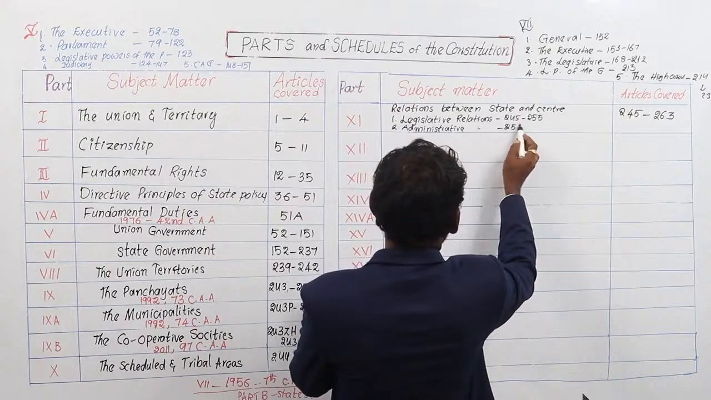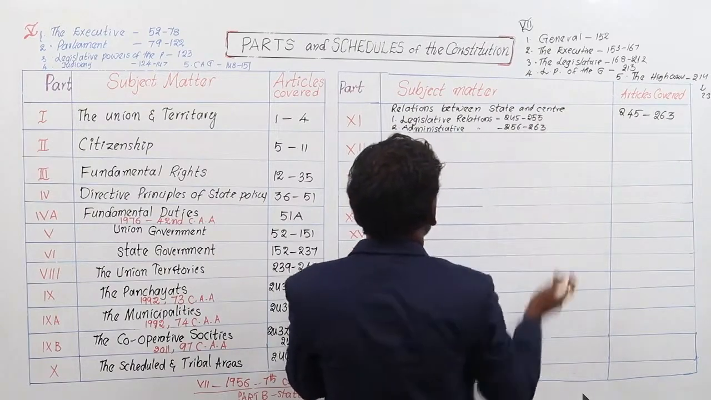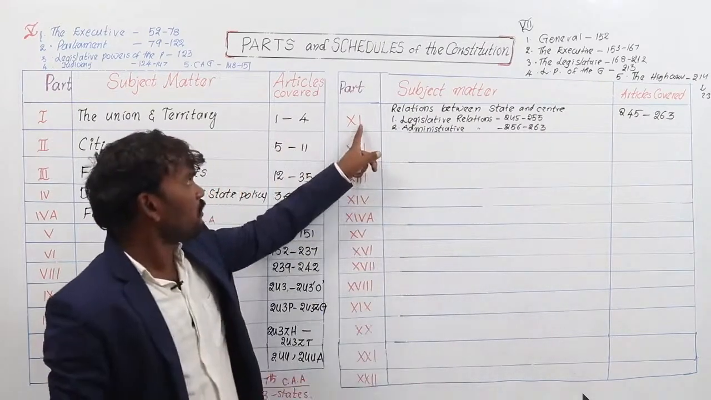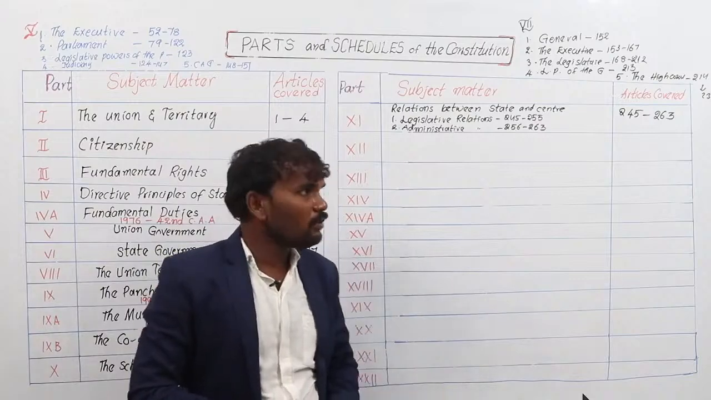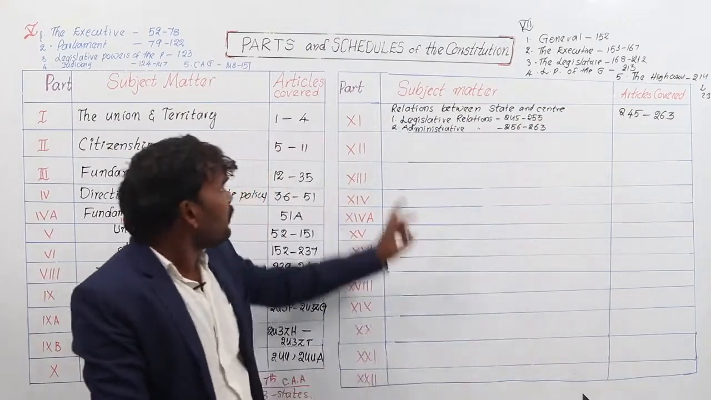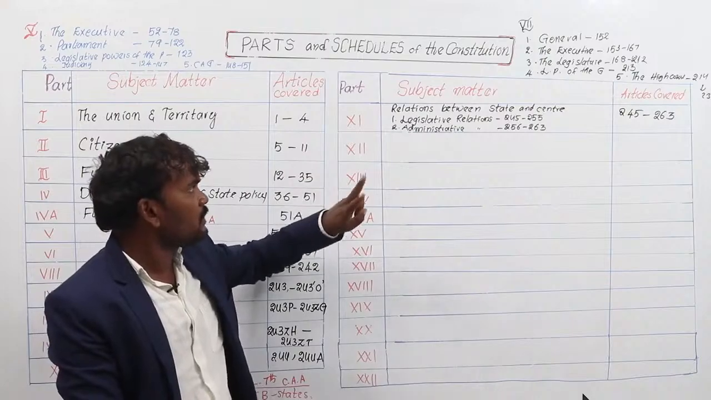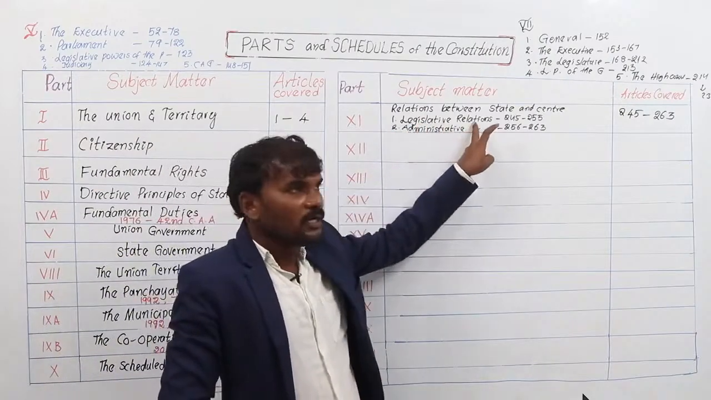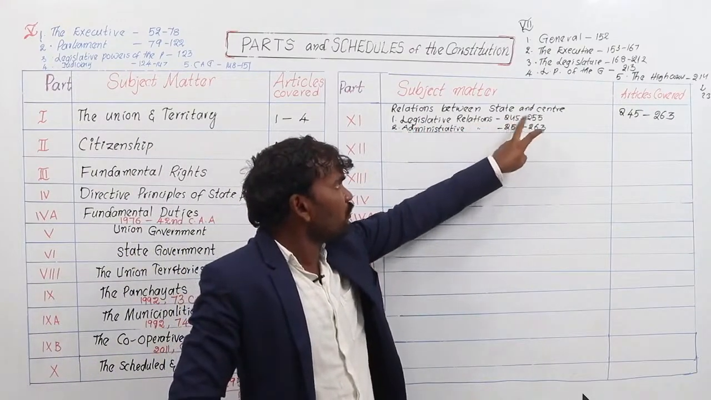Articles cover 256 to 263. So part number 11 deals with the relations between state government and central government. Articles covered are 245 to 263. The 11th part is further divided into two chapters. One, legislative relations between state and center, articles covered from 245 to 255.